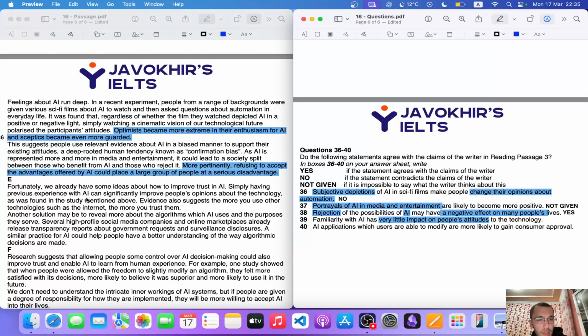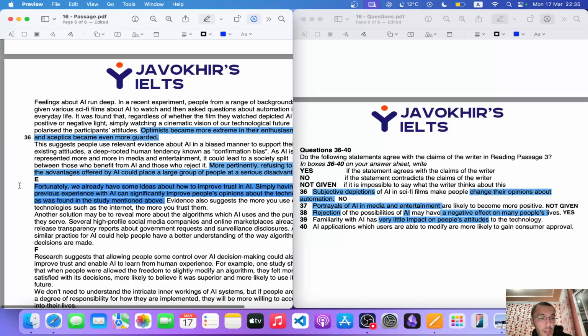Simply having previous experience with AI can significantly improve people's opinions about the technology, as was found in the study mentioned above. There we go. So, question 36, I guess, right? No, 38. Give 38 there. Again, give this here. It is 39.